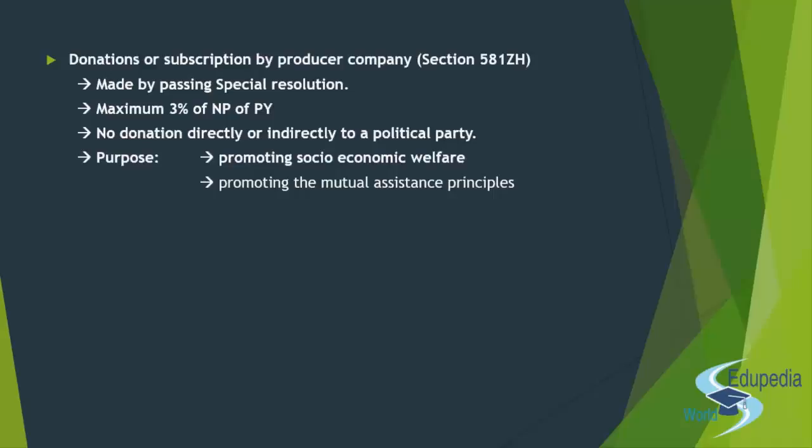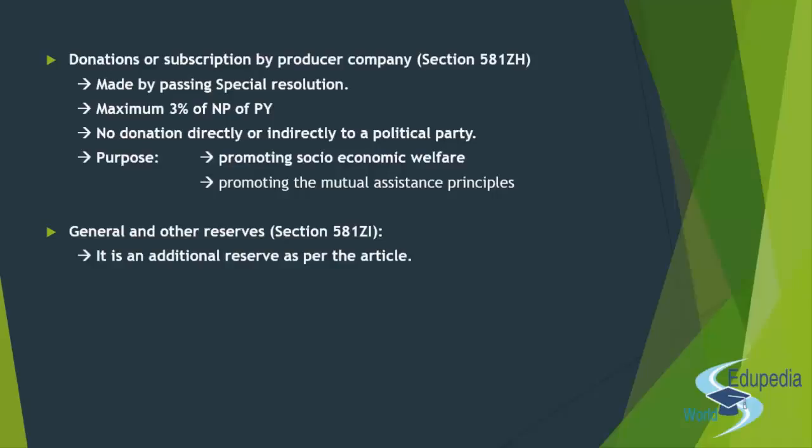First of all, what we need to keep in mind is that everything in the producer company is always done by passing a special resolution. So you don't have to remember every time whether it is a special resolution or an ordinary resolution. Everything in the producer company is done by a special resolution, but only when bonus shares are to be issued, an ordinary resolution will do. That is the only exception. Otherwise, everything in this chapter will be done by special resolution. So even when you need to give away some donation or subscription, you will have to pass a special resolution. That is very simple.